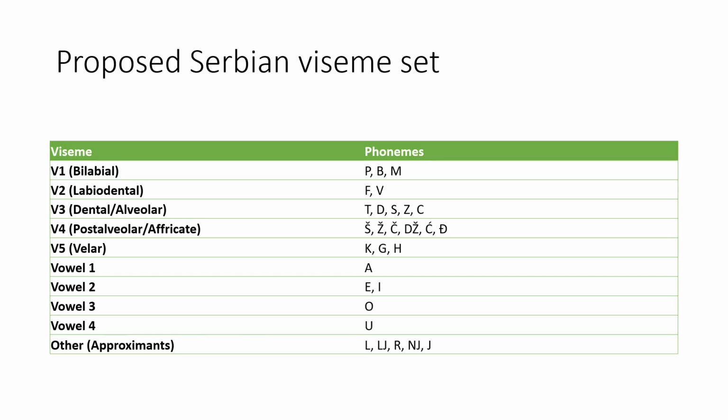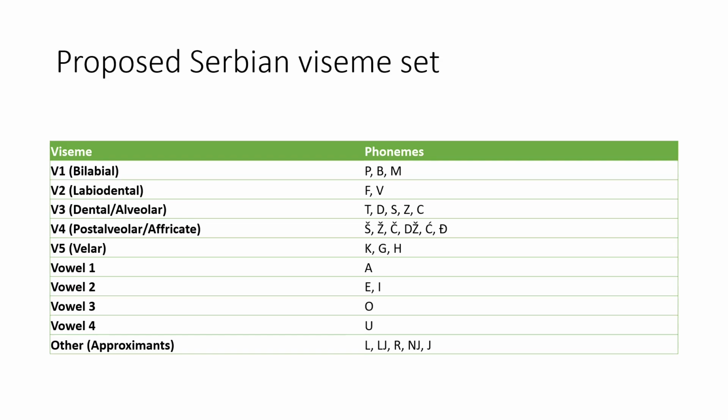So we have the first group, bilabial phonemes: p, b, m. Labiodental: f, v. Dental: t, d, s, z, c. Post-alveolar: š, ž, č, dž, ć, dj. Velar: k, g, h.